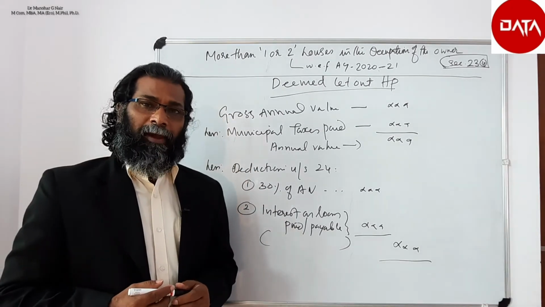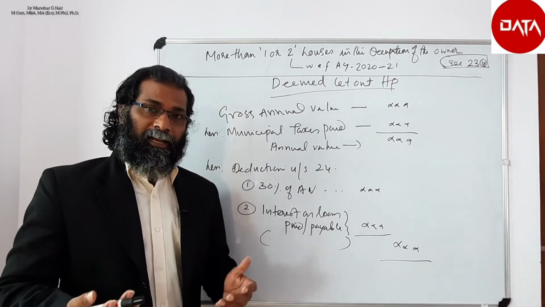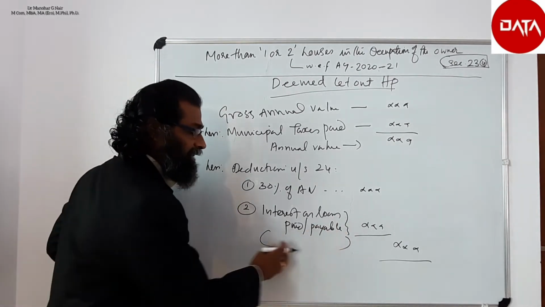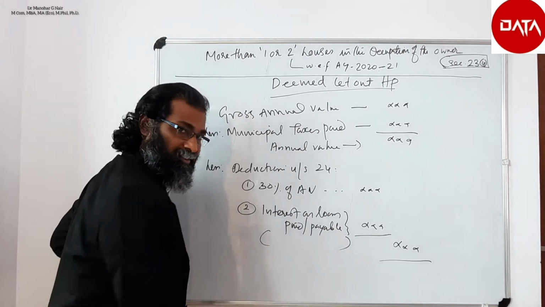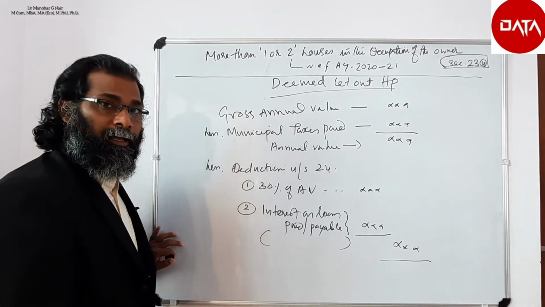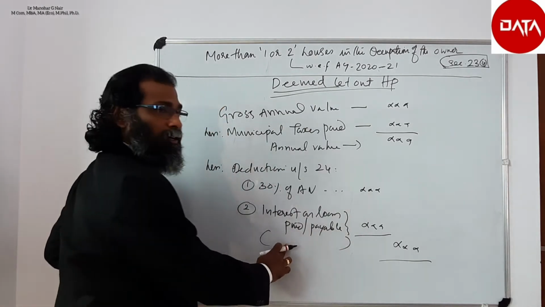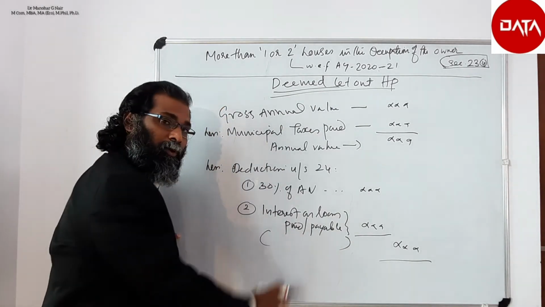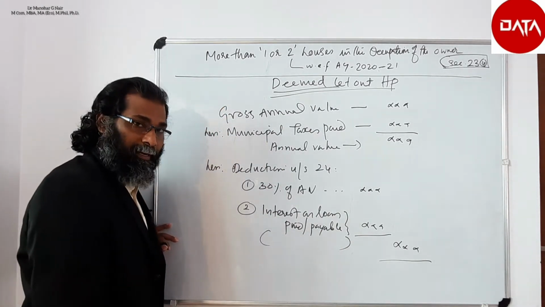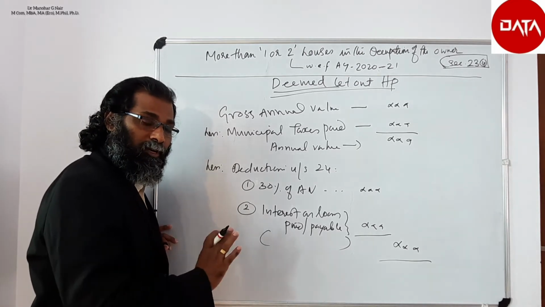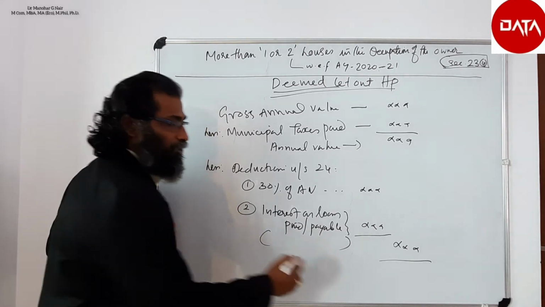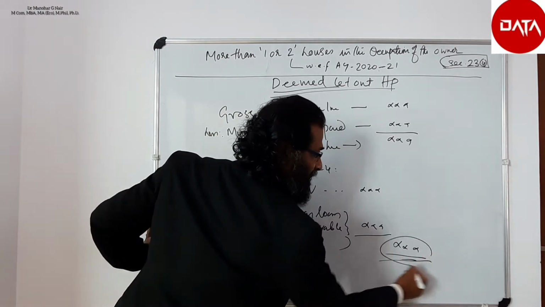If the interest paid is 2,50,000 or 3 lakh, it can be deducted. There is no ceiling in the case of deemed let out. But in the case of self-occupied, a maximum amount of 2 lakh shall be deductible. That is the difference.